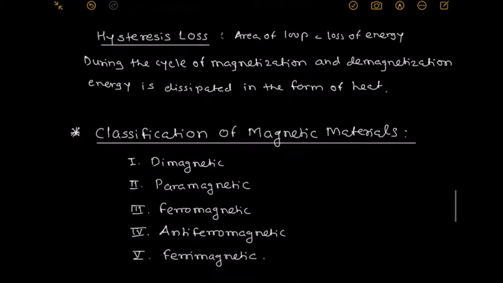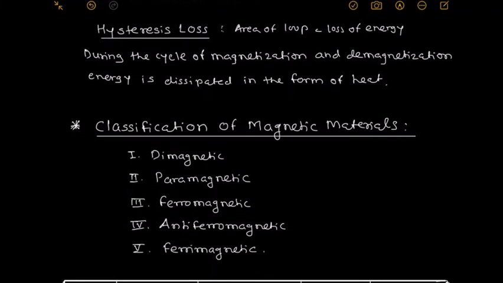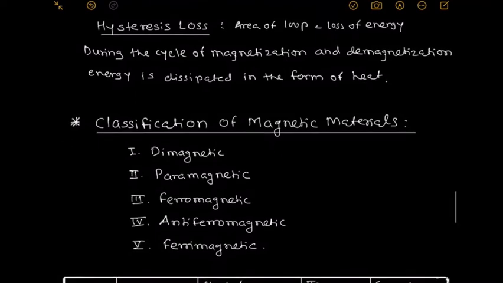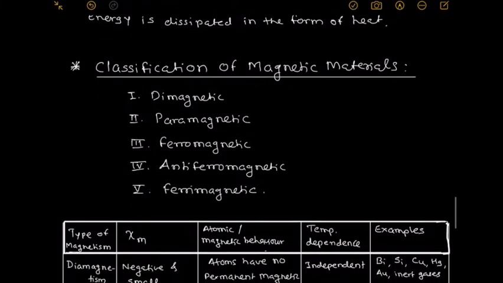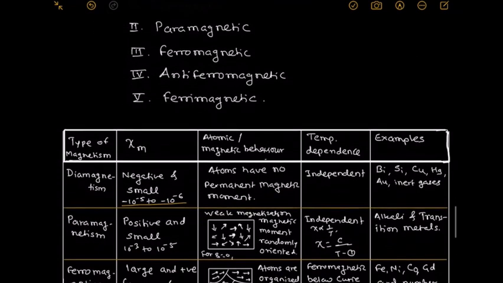Then we classify the magnetic material into five different types. The first one is diamagnetic material, then paramagnetic material, ferromagnetic material, antiferromagnetic material, and ferrimagnetic material. These five types of magnetism in the material we distinguish with these four different points: susceptibility, atomic or magnetic behavior of that material, temperature dependence, and examples.